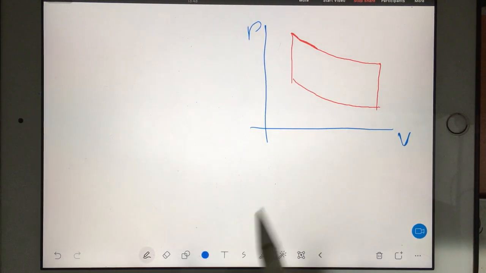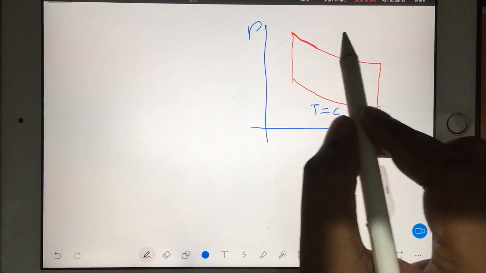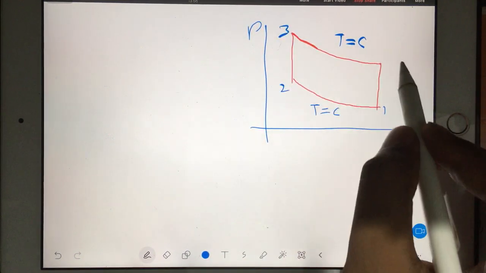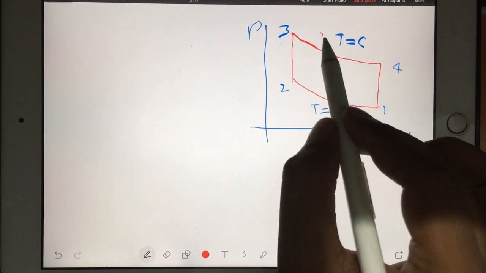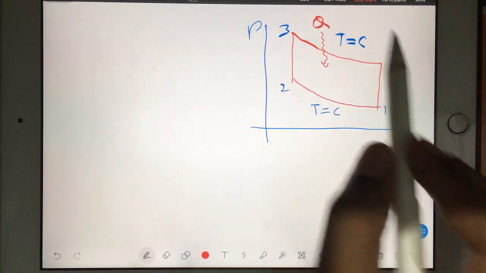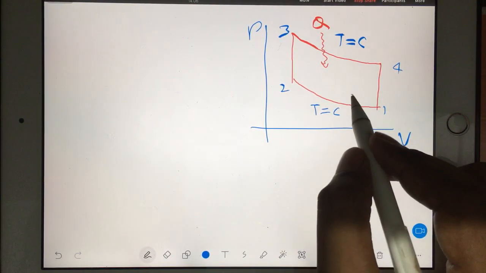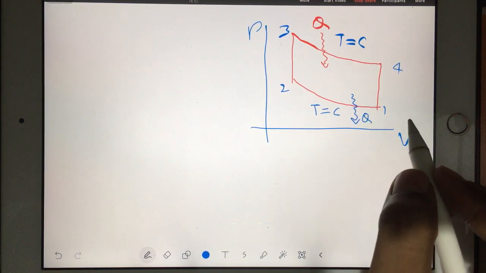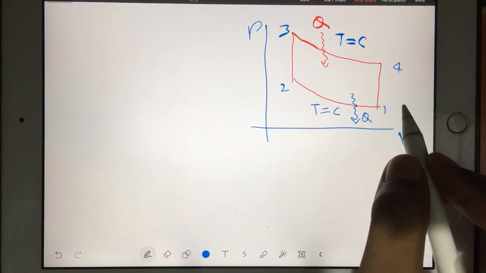Now I'll give the name. Here actually temperature is constant this time. Here you have temperature constant, and then 1 2 3 4. So see, here you will add the heat. It is similar. Now see, here you have Q rejection.